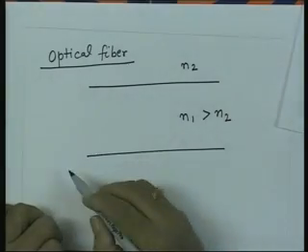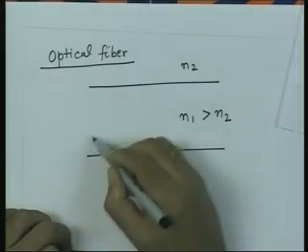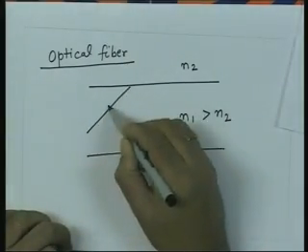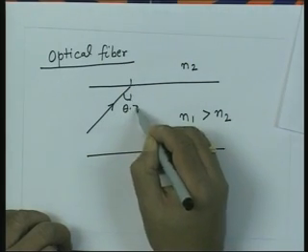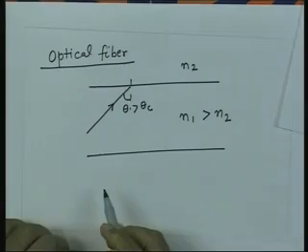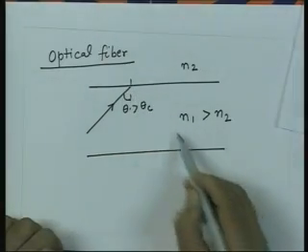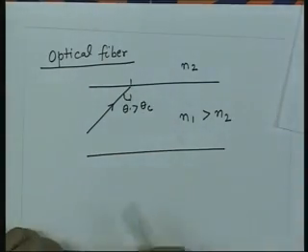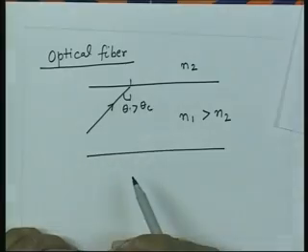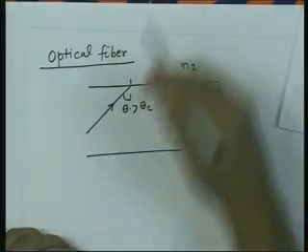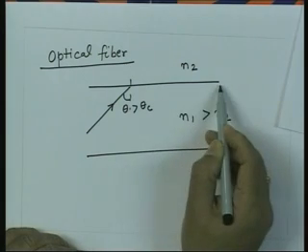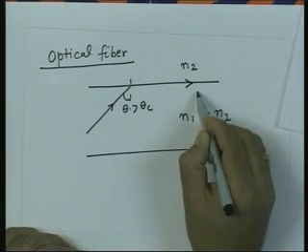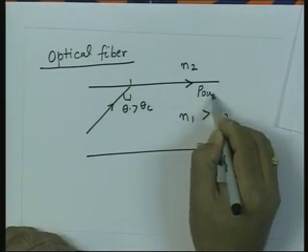So, if I now consider an electromagnetic wave launched at an angle like that, and if this angle is greater than the critical angle theta c, then there will be total internal reflection phenomena in this medium. The field outside this will be exponentially decaying, and the net energy flow will be along the interface, along this direction, the power flow.